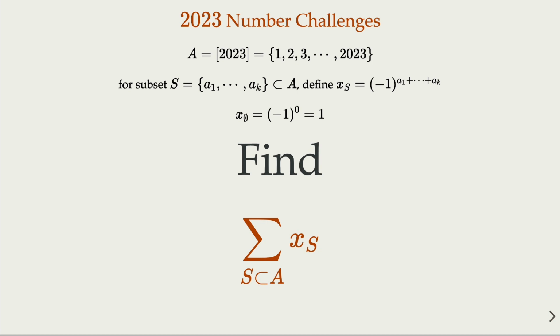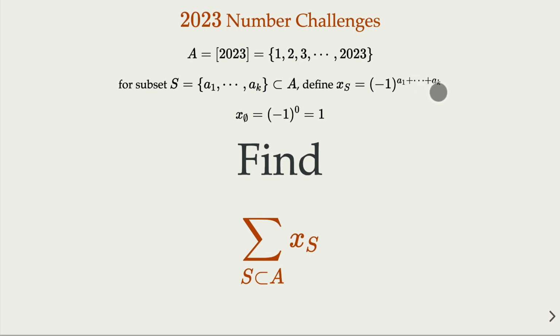Today, we have the set of integers from 1 to 2023. Sometimes we have this notation here representing this set. Now we define a value x for all the subsets of A. If the elements are A1 through AK, then we define x of this subset as -1 raised to the power of the sum.